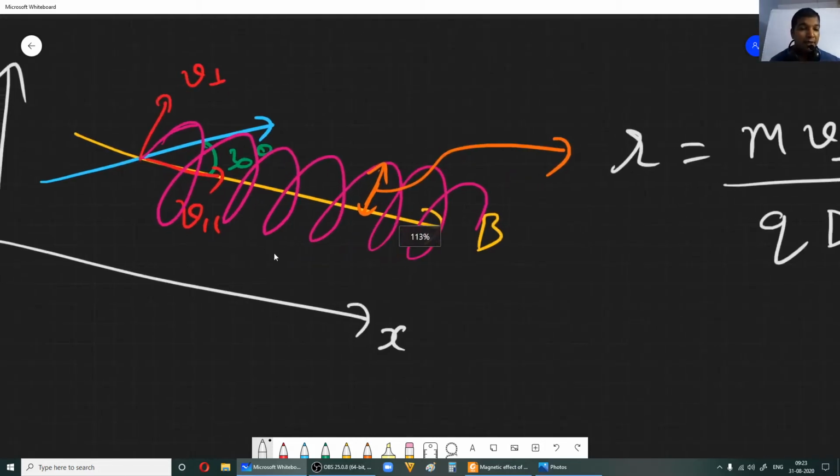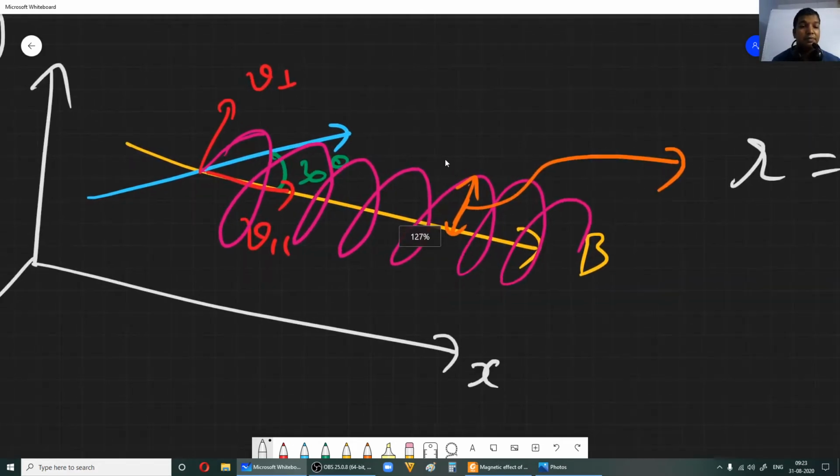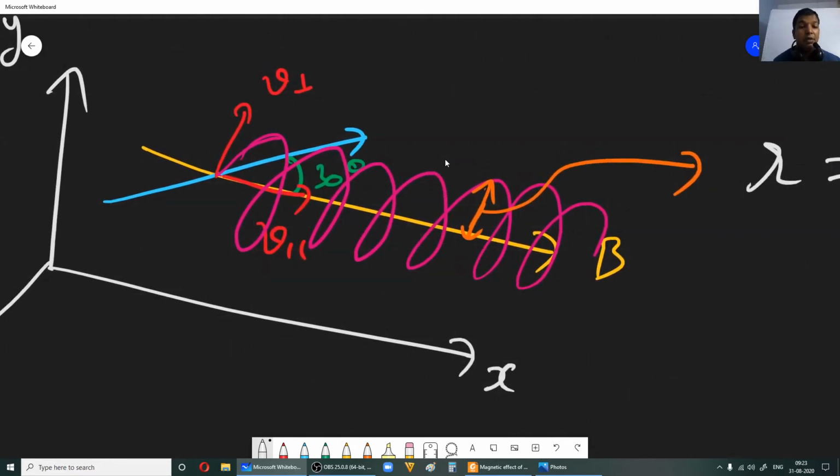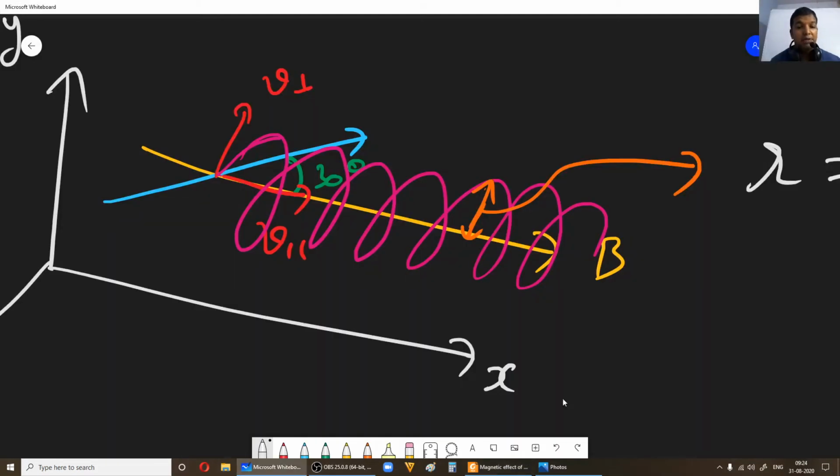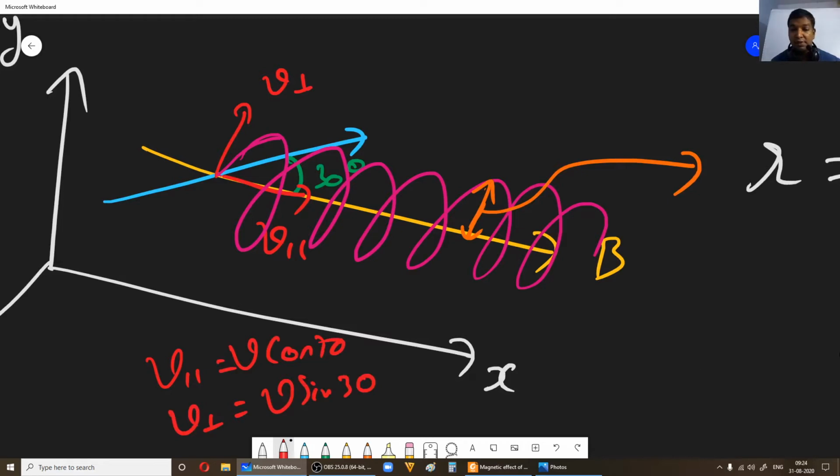Now v perpendicular, you can get it as sine 30, correct? If you resolve, v parallel will be v cos 30 and v perpendicular will be v sin 30, otherwise v cos 60, that is also fine, right?